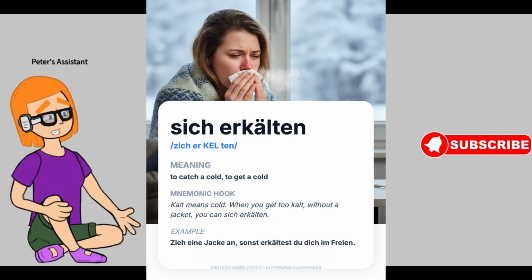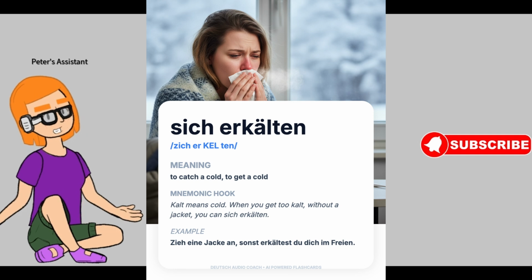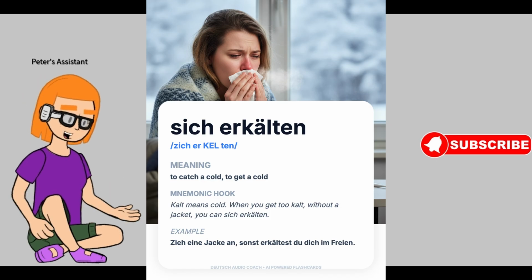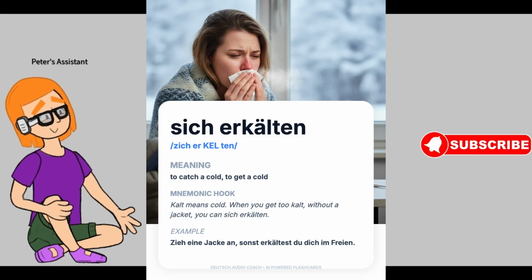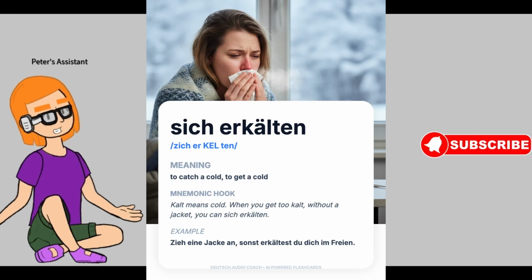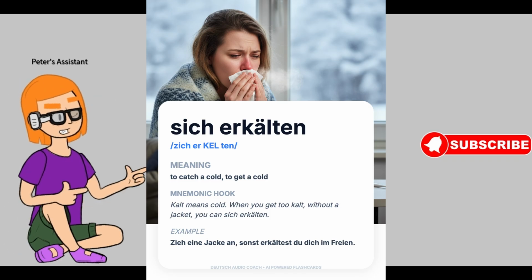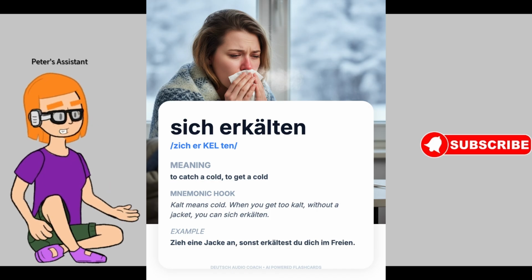Next German verb is sich erkälten. Pronunciation: sich erkälten. Meaning in English: to catch a cold, to get a cold. How to remember this verb? Kalt means cold. When you get too kalt, without a jacket, you can sich erkälten. Example sentence: Zieh eine Jacke an, sonst erkältest du dich im Freien. English translation: Put on a jacket, otherwise you will catch a cold outside.